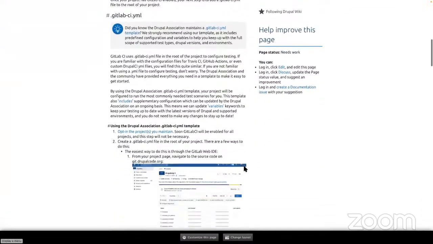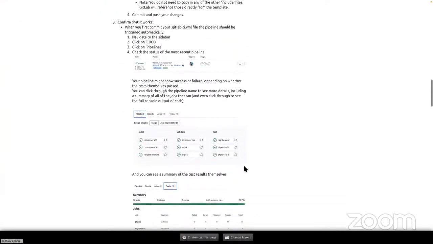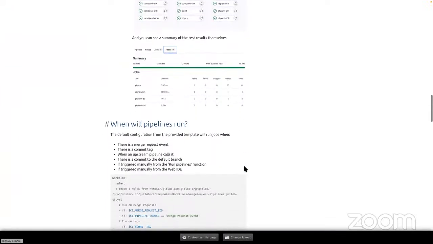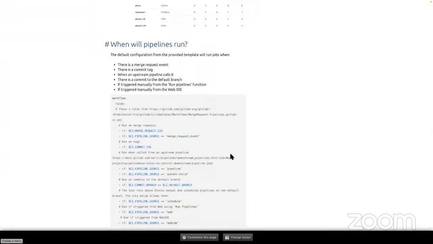Yeah, this is what the documentation looks like. I think it has scheduling, and I can't read any of this up on the screen, but this is where we are with the documentation so far.